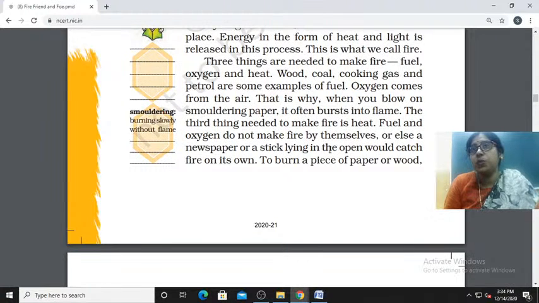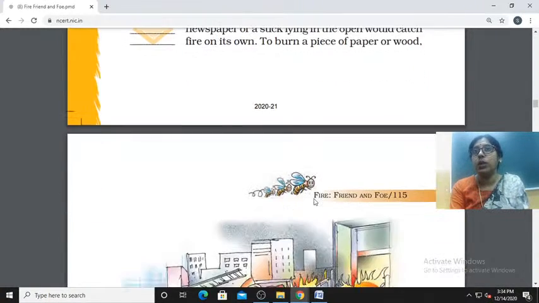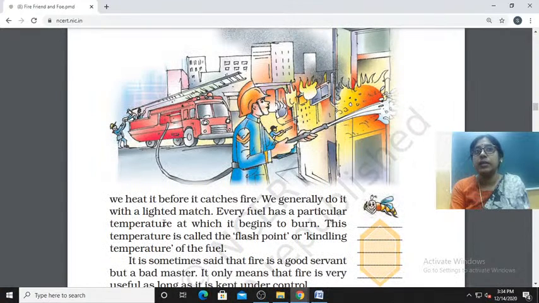They will not do anything alone, or else newspaper or matchstick, we need something, one support we need. Without this we can't make fire. To burn a piece of paper or wood, we heat it before it catches fire. If the paper is already warm, then what will happen? It will catch fire very easily. We generally do it with a lighted match.